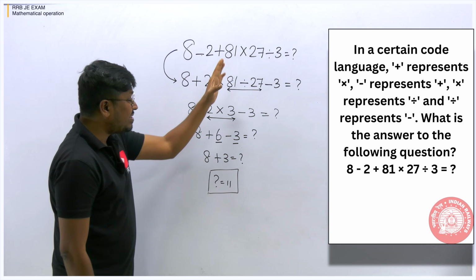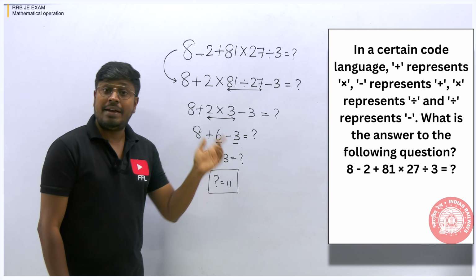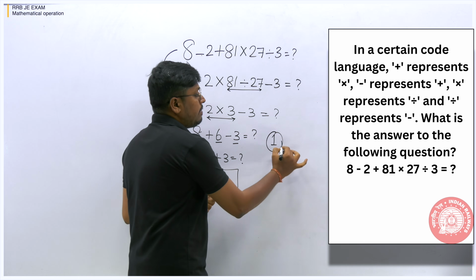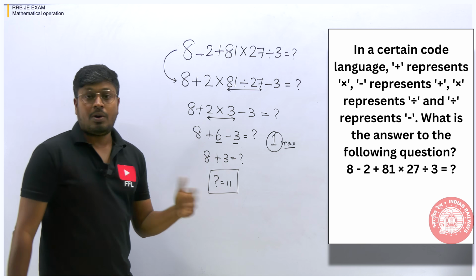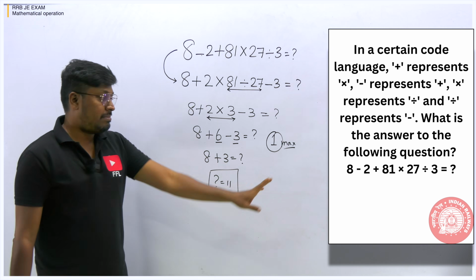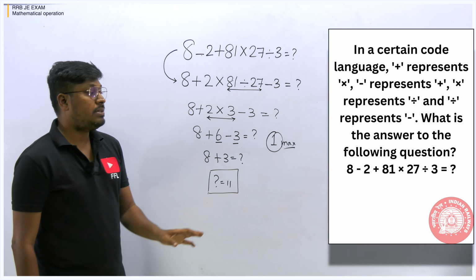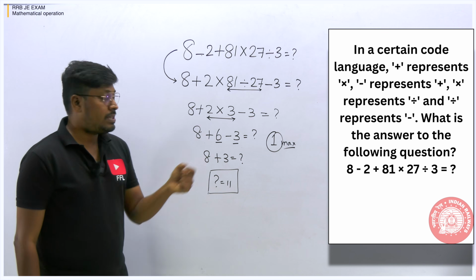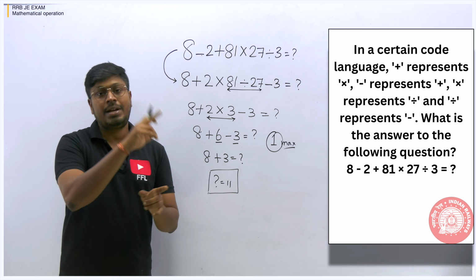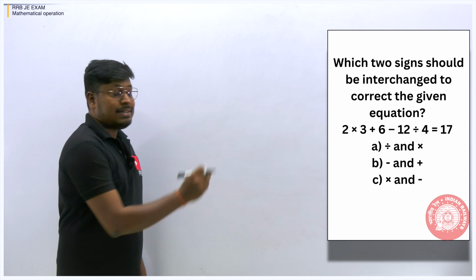Friends, understood or not? See how slowly I have solved this question. Similarly, you have to solve all the questions I have given on the test series. Timing is also important. You can take a maximum of 1 minute to solve this question, not more than that. I think you can solve it within 30 or 40 seconds, but 1 minute at most. So the answer for the first question, where question mark is equal to 11. This is one category of question inside mathematical operations: converting the given mathematical operation into another based on a certain code. It is one model question. So here is the second question.